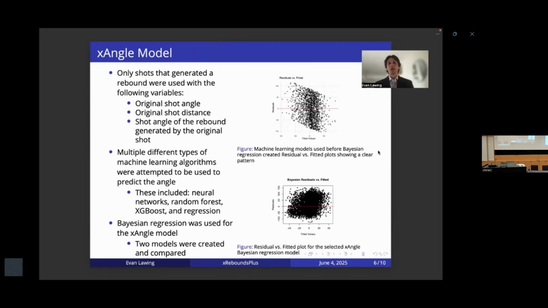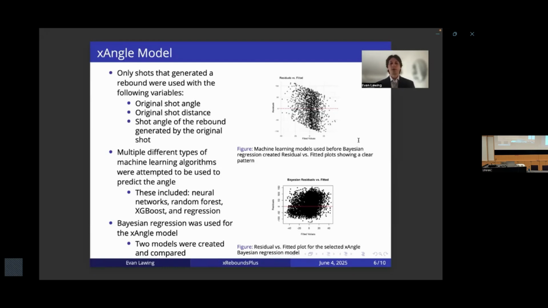Unfortunately, none of those were able to yield usable models, as the residual versus fitted plots weren't great. All of them showed a clear pattern. This can be seen in the top here. This one was not usable. This was one of the ones for random forest, I believe. All of them yielded residual versus fitted plots like that, so they were not able to be used.